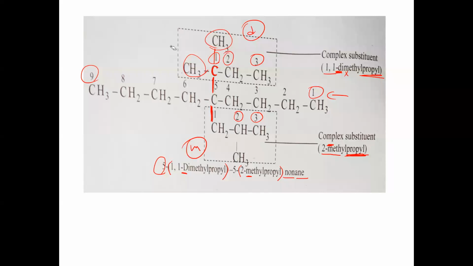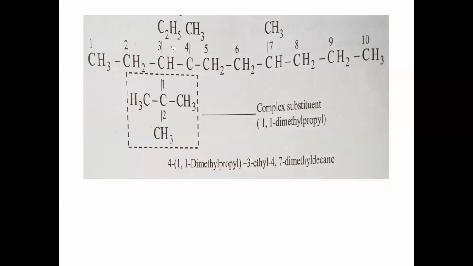Yeah, next example, check it here. In this case now, carbon 1 to carbon 10. 10 carbon atoms with all single bonds. That is what now here, decane. In this case, numbering is taken from left to right. First carbon, second, third carbon is having one branch downwards like this. One alkyl group downwards. Is this alkyl group substituted or normal? It is substituted. And this alkyl group is what? Normal. Ethyl group is there.